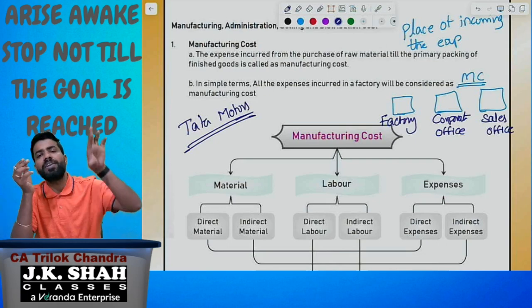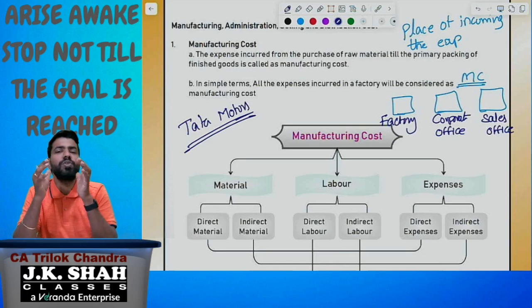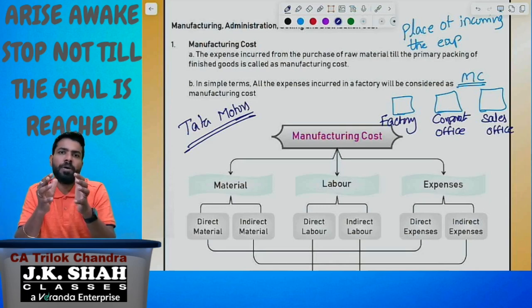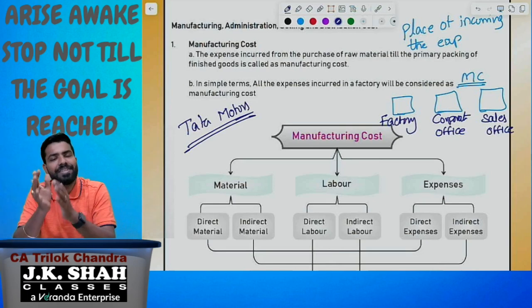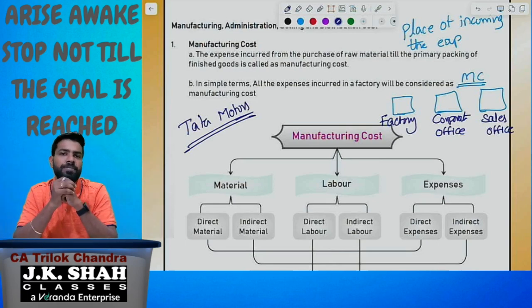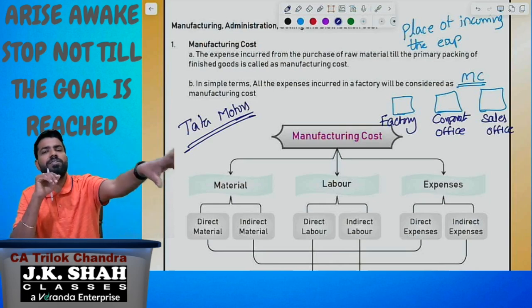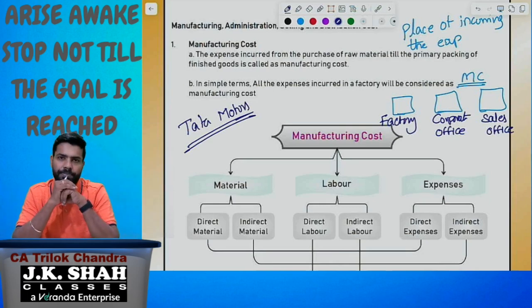And there will be one corporate office which handles all the operations of the company. They take care of all the purchases, sales, salaries, operational cost. Everything is taken care of from the corporate office. And the sales office is just to promote the sales.